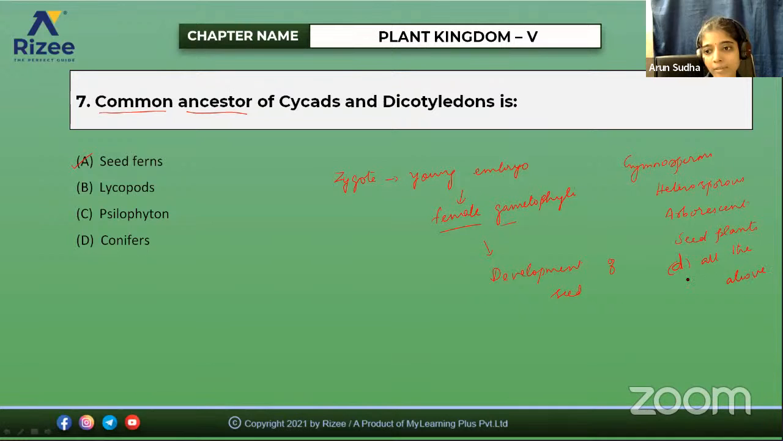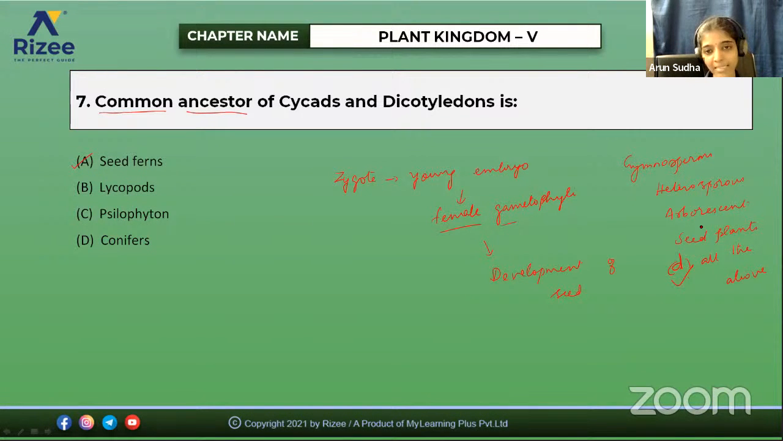Okay, so this is the correct answer. Is it clear? So I'll go to the next question. The gymnosperm plants lack vessels, fruits, companion cells, all the above. Gymnosperms lack? So here also the answer will be all the above.